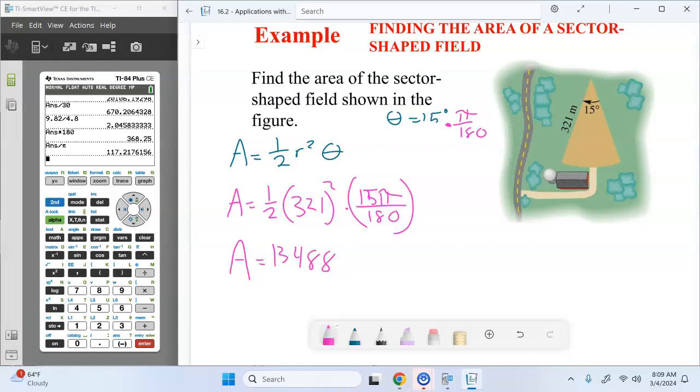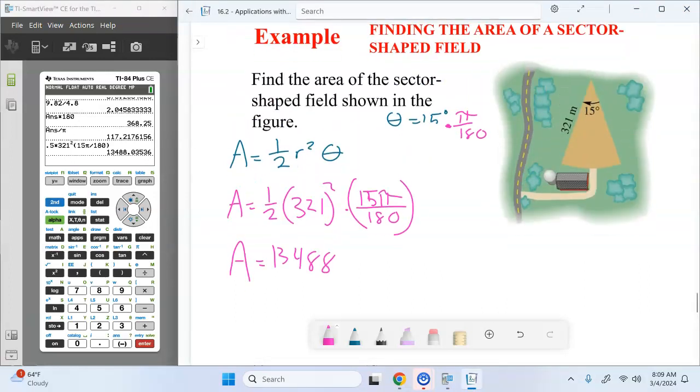So there. Let's double check that. Not that I don't believe you. That's why I'm double checking, because you didn't seem super confident. So let's find out. Hey, look at that. Good job. 13,488. And then we'll just leave it at that. There we go.